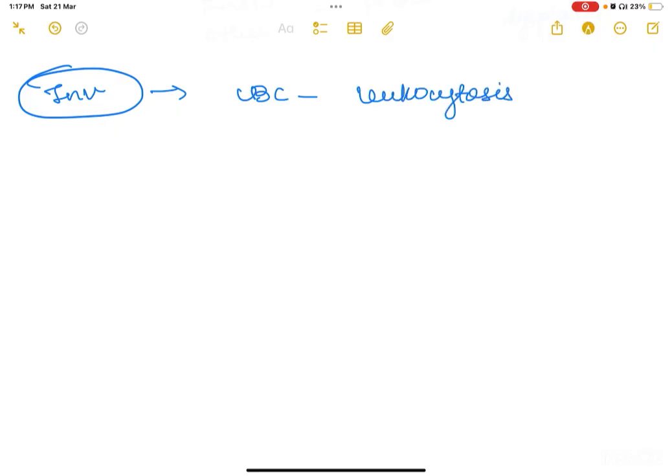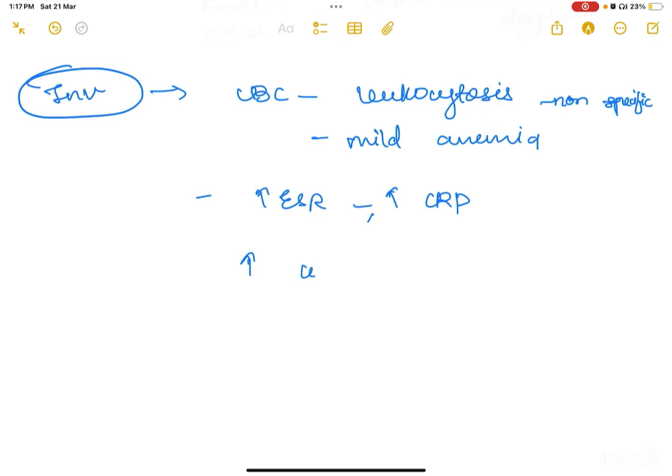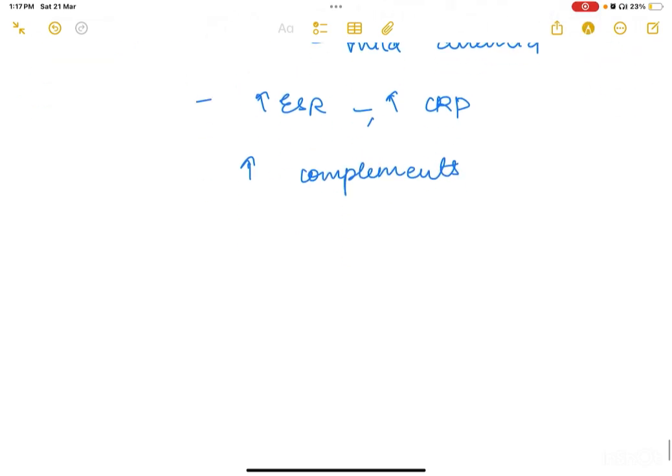Now you would do investigations. So in CBC, you could get non-specific leukocytosis and mild anemia. So these are all the signs of inflammation, no? Mild anemia and leukocytosis. Also due to inflammation, there could be raised ESR, raised CRP, also raised complements. Also there could be hypergammaglobulinemia.